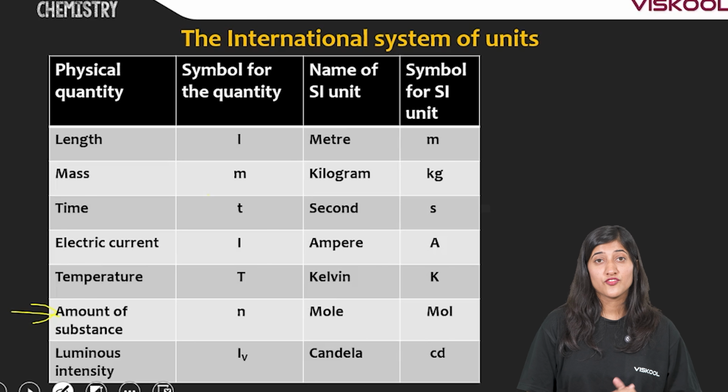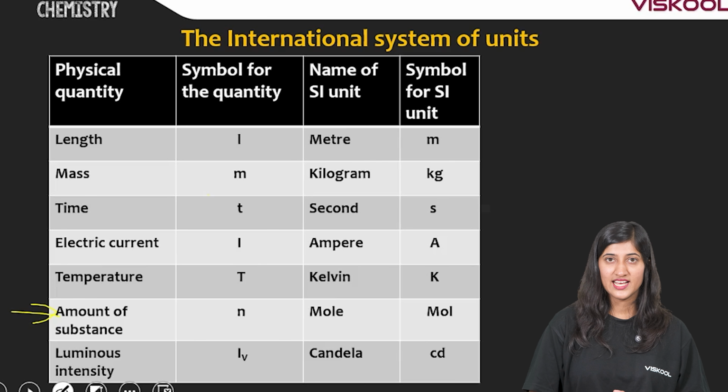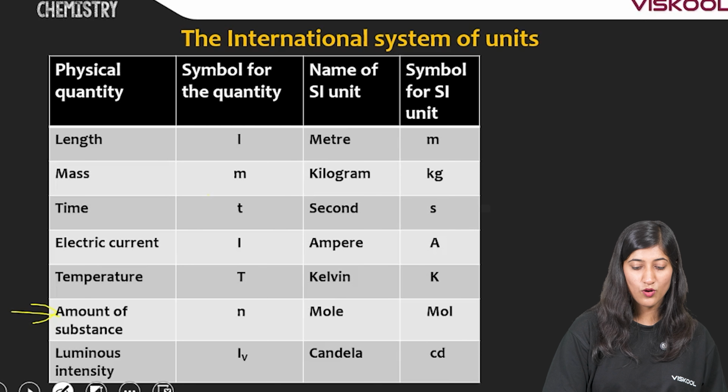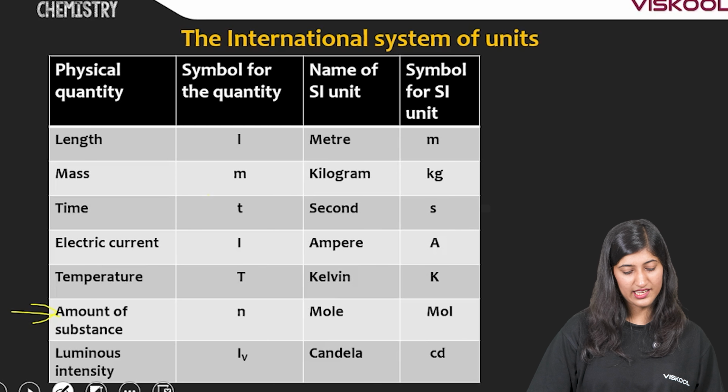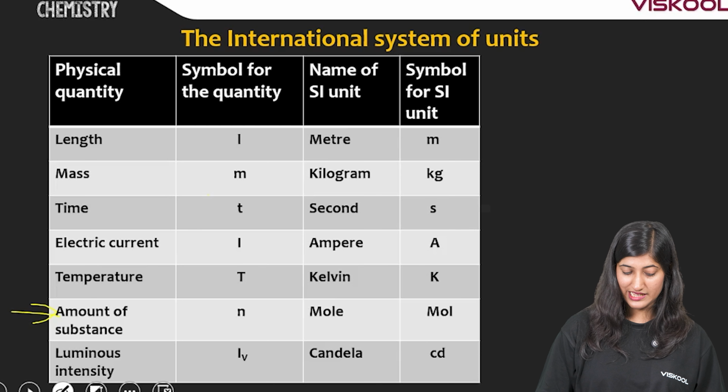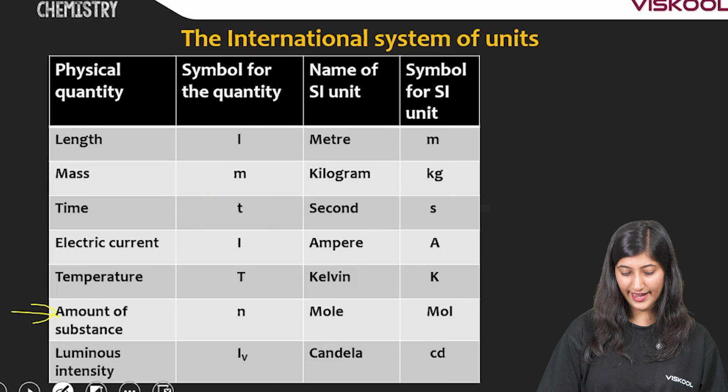Now, let's study the symbols of the physical quantities. Length is small letter l. Mass is small letter m. Time is small letter t. Electrical current is I. Temperature is capital T. Amount of substance is small letter n. And luminous intensity is Iv.